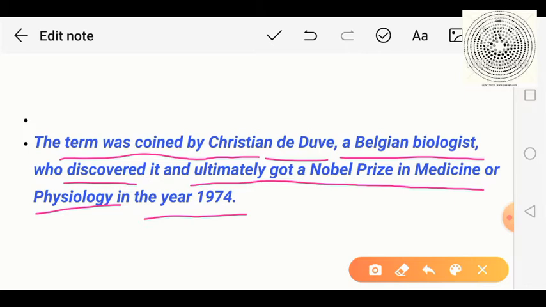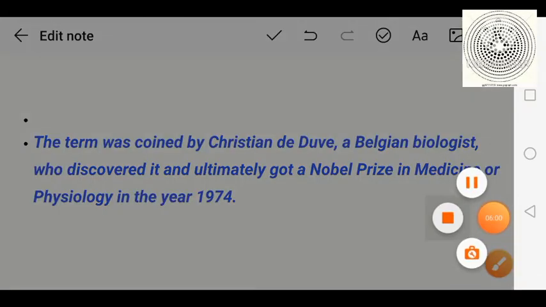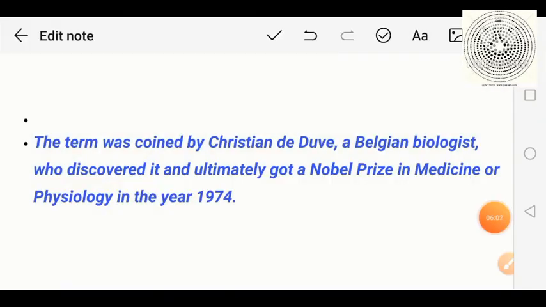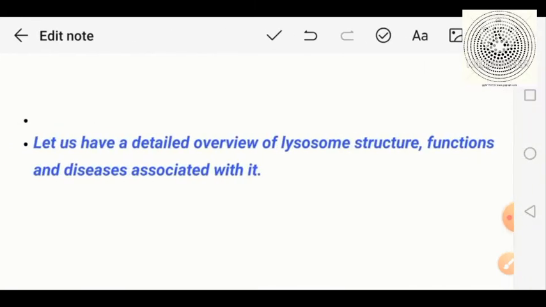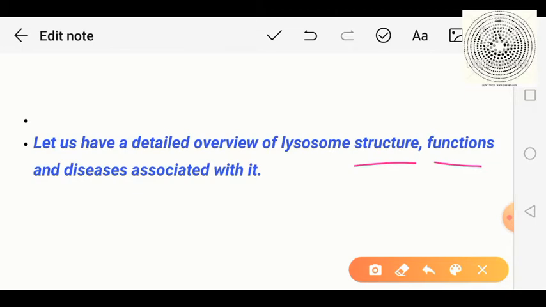The discovery of the lysosome is a very important milestone in science, and for this work he got the Nobel Prize. So let's explore the lysosome's structure, function, and some diseases associated with it in more detail.